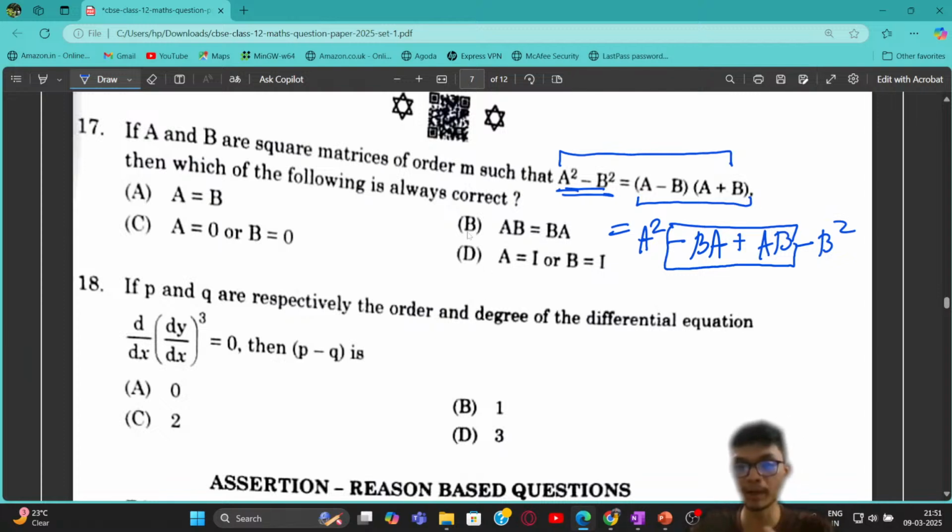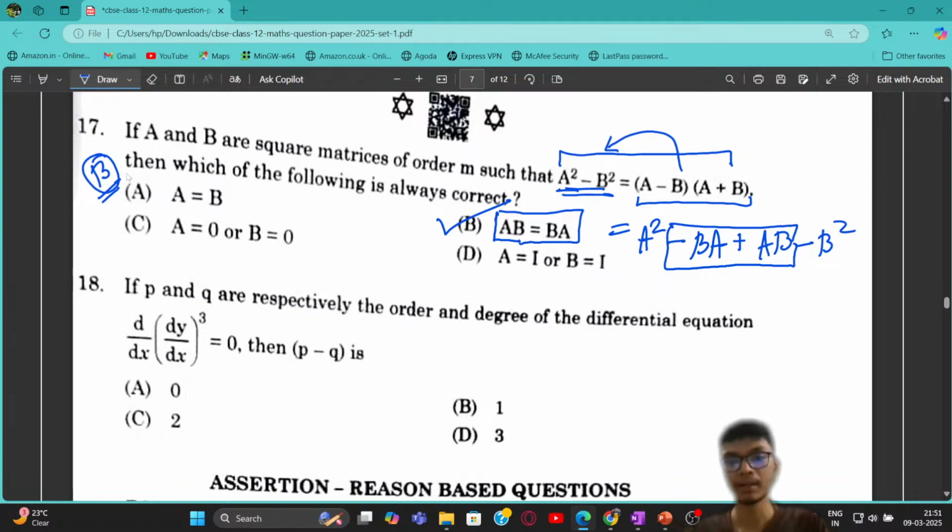So it is only possible when the AB matrix is equal to the BA matrix, right? If you perform the product of the matrices when they are compatible, that is AB is equal to BA, then only will the right hand side be satisfied with the left hand side, right? So option number B is going to be the correct answer. That is for the case when it is always satisfied.